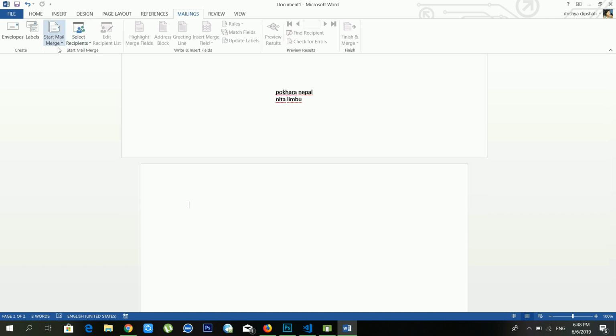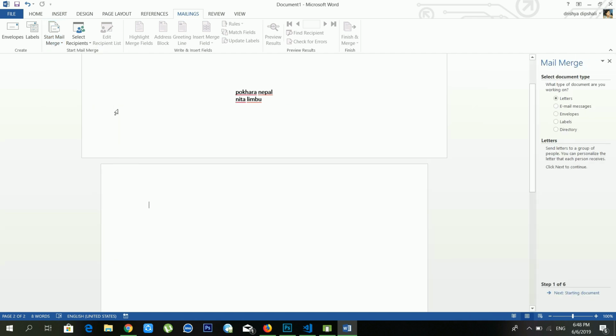And another option is Start Mail Merge. It's one of the useful options of Microsoft Word. If you want to create samples of letters, email messages, envelopes, labels directly, lots of options are available. But if you want to create everything from one place, you have to use the Step-by-Step Mail Merge Wizard. Just click there, and when you click there, on my right side there is a Mail Merge section, and it's telling me to select document type, and just wait for a moment.